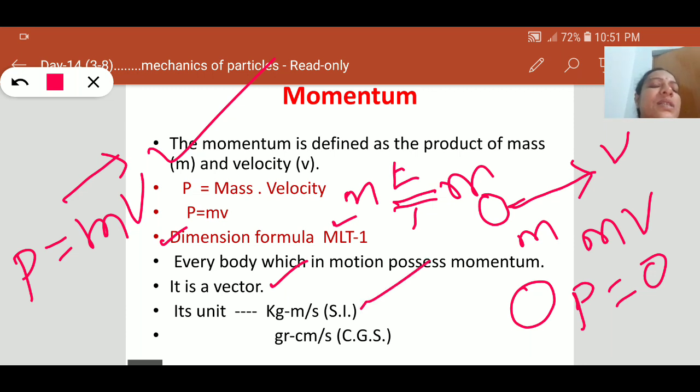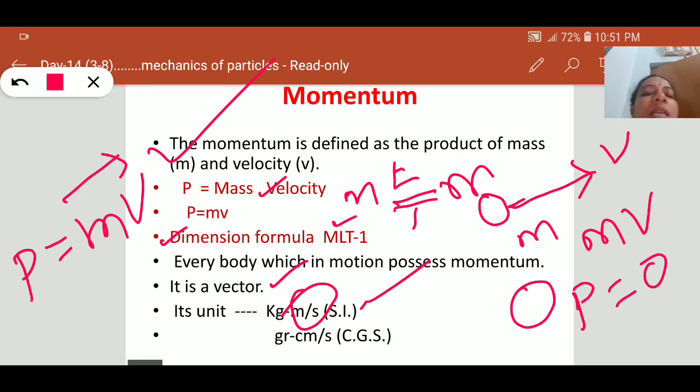Coming to the units, by seeing this formula we can write the unit as kilogram meter per second, as velocity has meter per second. Similarly, in the CGS system, it is gram centimeter per second. These are the units for momentum.